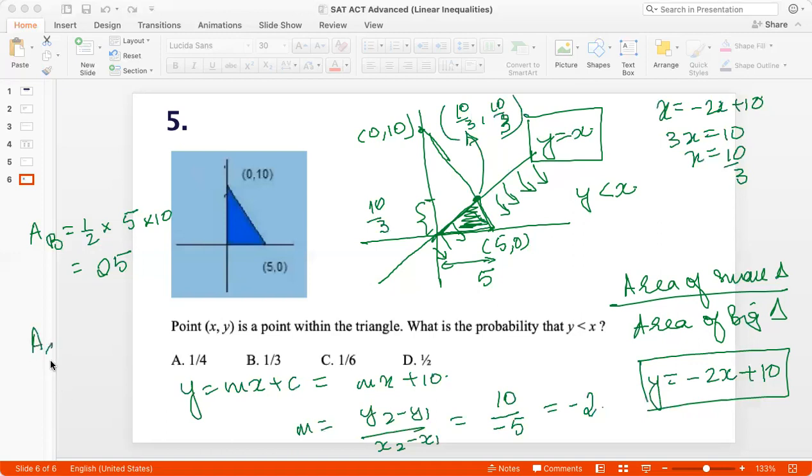And so the area of the small triangle is half into base into height, which is 25 by 3. And so the probability that a point within the triangle is such that y is less than x is (25 by 3) by 25, which is 1 by 3, option B.